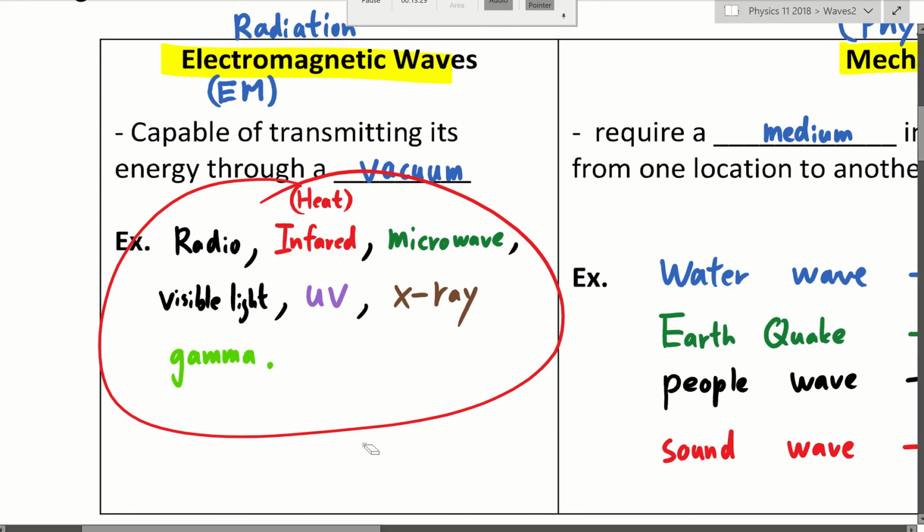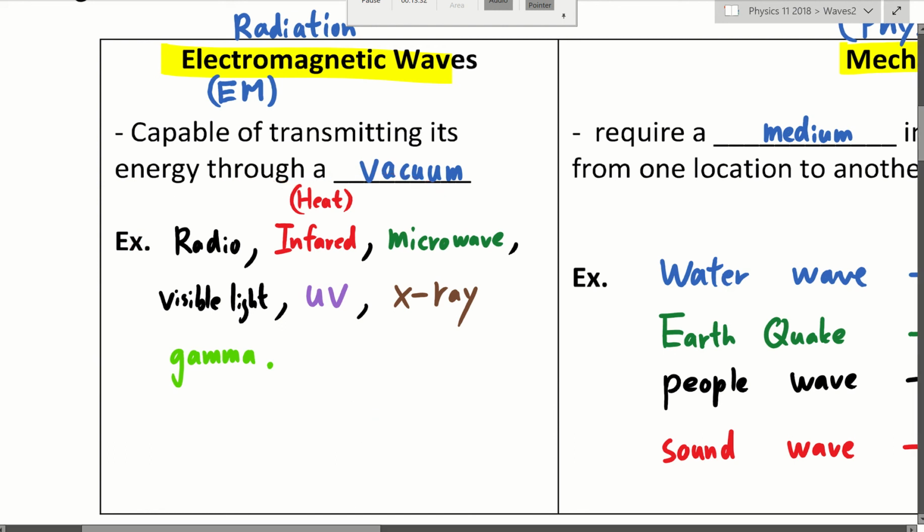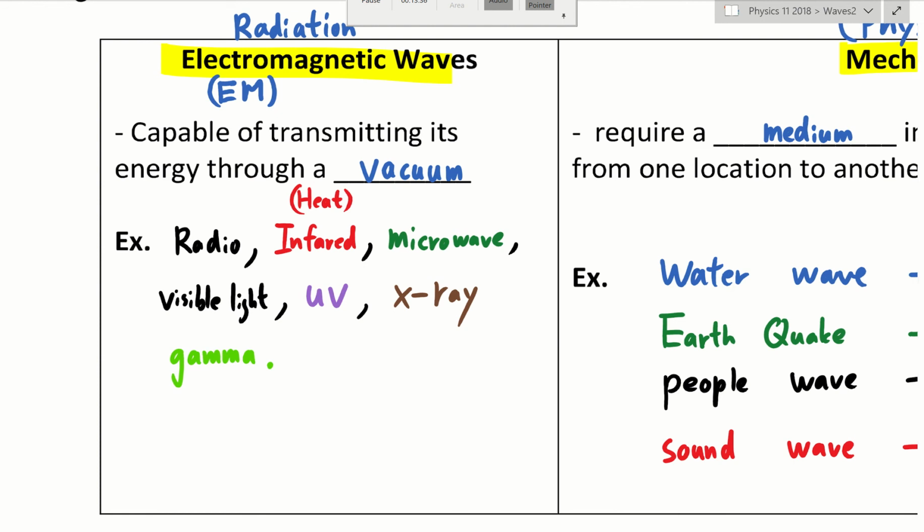Yes, it does produce radio wave. Yes, it does produce infrared radiation and ultraviolet and X-ray and gamma radiation, but not all of them in equal amount. So let me give you an example. I think our sun produces like 70% of its radiation in visible light, and the rest of the radiation only in very small quantity. Gamma radiation in very small quantity, for example.